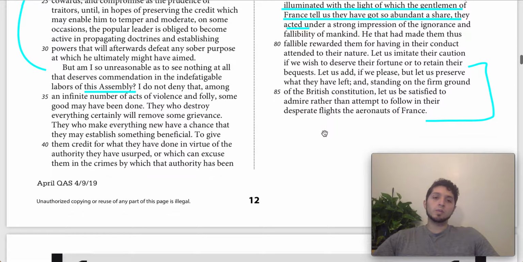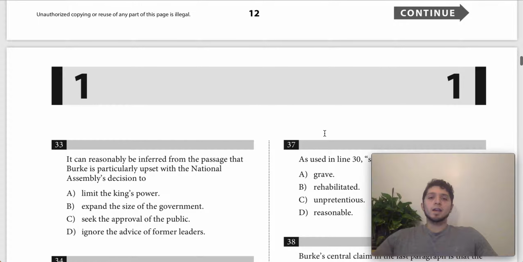So that's really this whole passage here. I hope that helped a little bit. And at this point, now we're ready to jump into the answer choices.